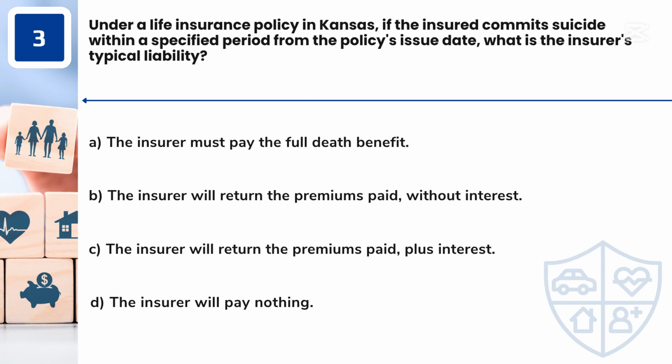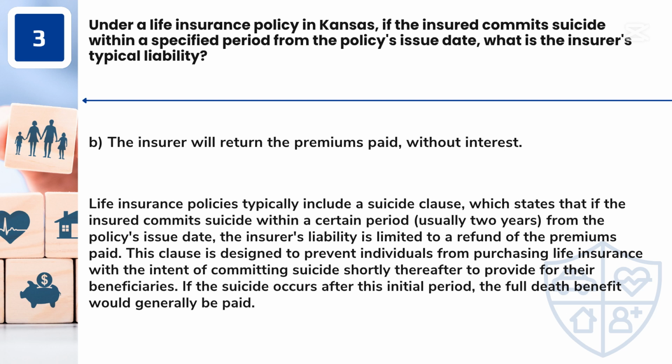Question 3. Under a life insurance policy in Kansas, if the insured commits suicide within a specified period from the policy's issue date, what is the insurer's typical liability? A. The insurer must pay the full death benefit. B. The insurer will return the premiums paid, without interest. C. The insurer will return the premiums paid, plus interest. D. The insurer will pay nothing.